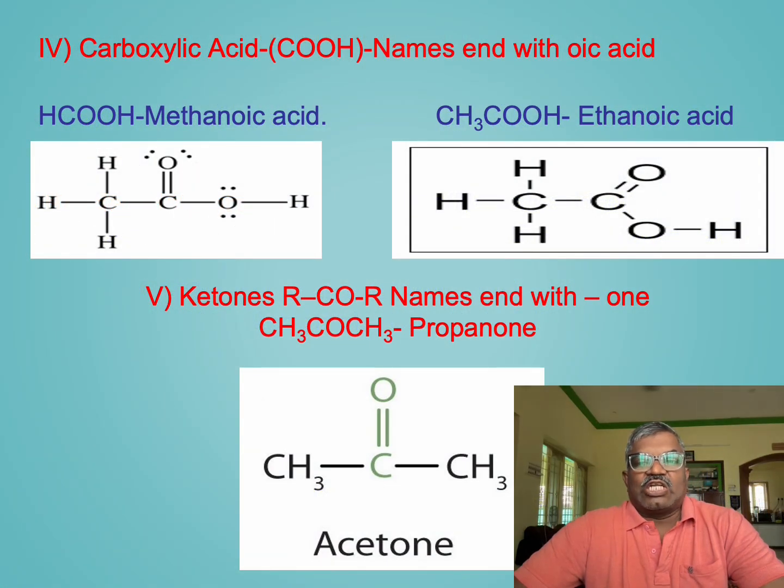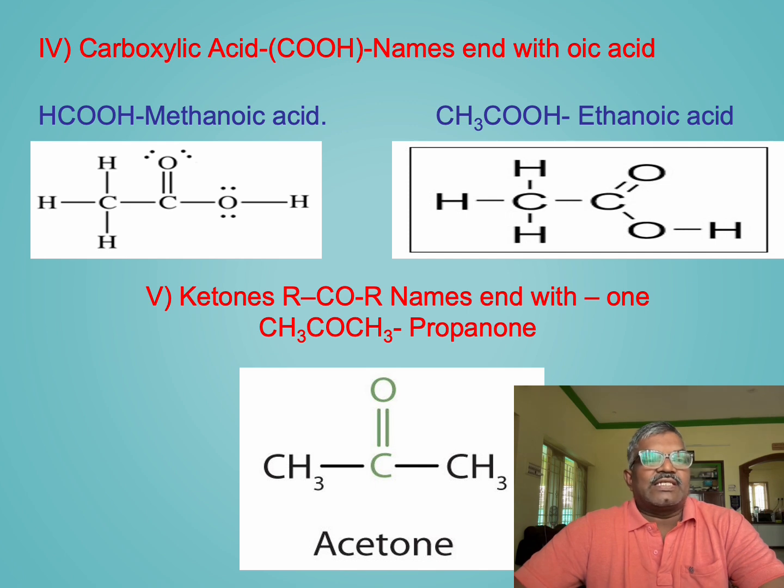The next functional group is carboxylic acid. It is also called the carboxyl group, which is written as COOH. This group consists of a carbonyl group, that is CO, bonded to a hydroxyl group, that is OH, on the same carbon atom.